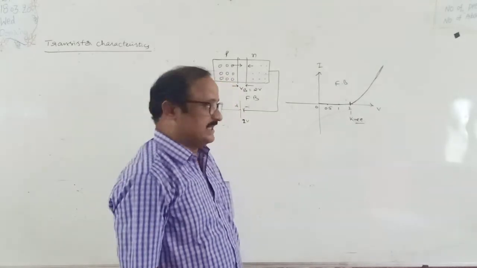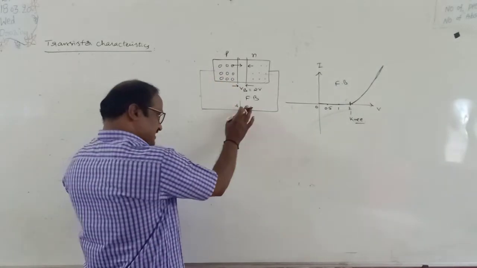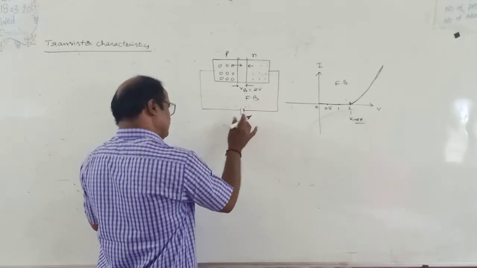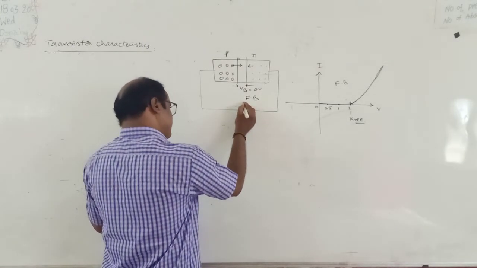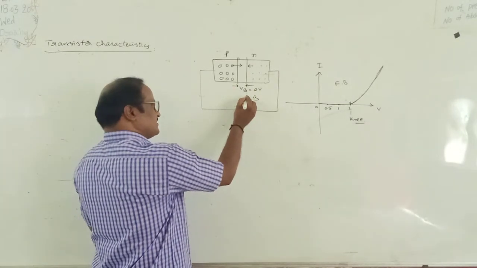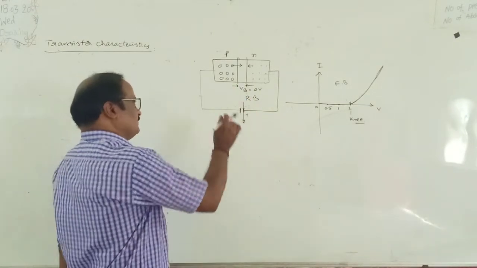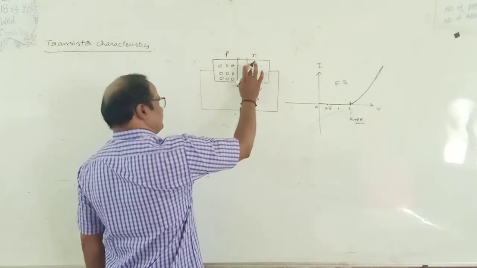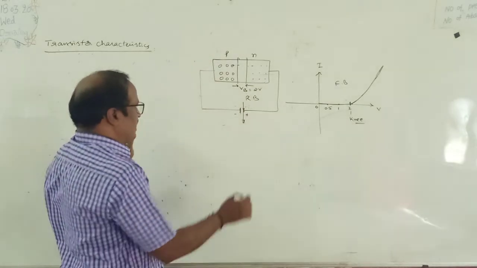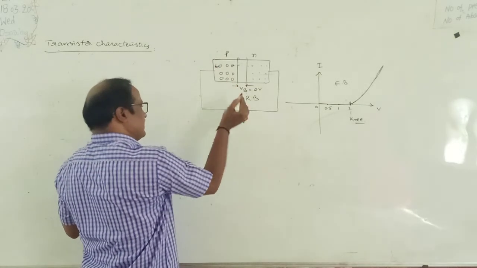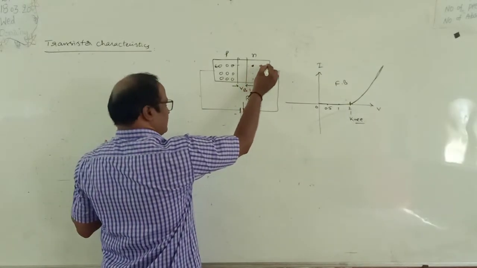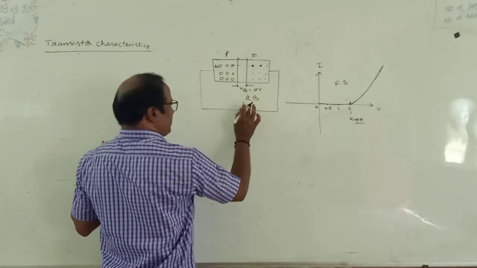Understand? Okay. Next, in the same way, suppose the P-type material is connected to the lower potential and the N-type to the higher potential. This diode is called reverse bias. In this reverse bias, positive charge holes in the P-type semiconductor are attracted towards the negative polarity of the battery, and negative charge electrons are attracted towards the positive polarity of the battery.